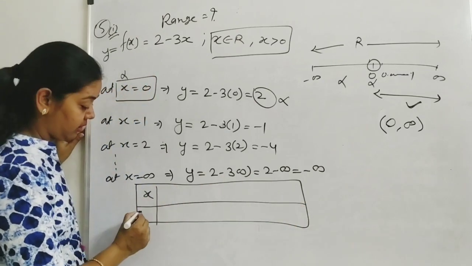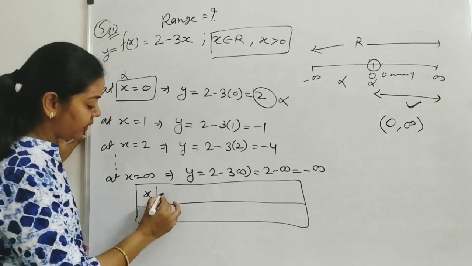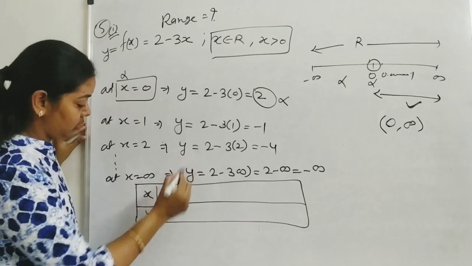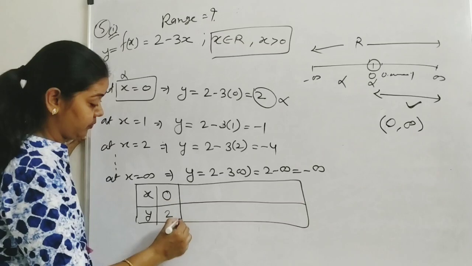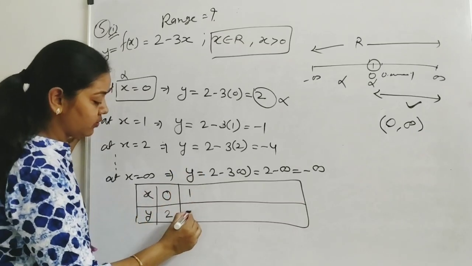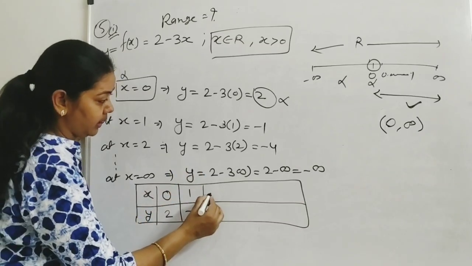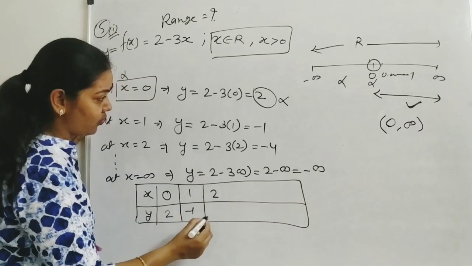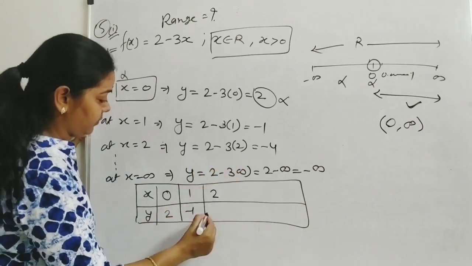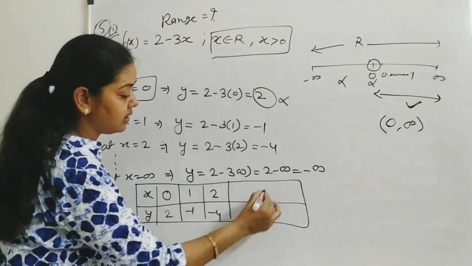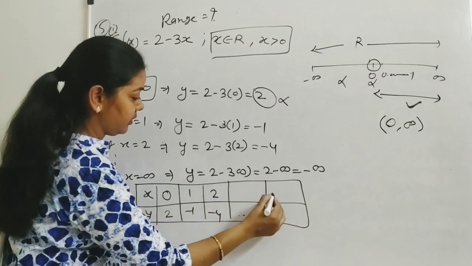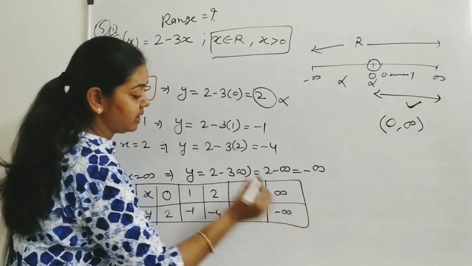This is x and y. As a starting point, x is 0, then y is 2. x is 1, y is minus 1. x is 2, y is minus 4. At the last, when x is infinity, y is minus infinity.